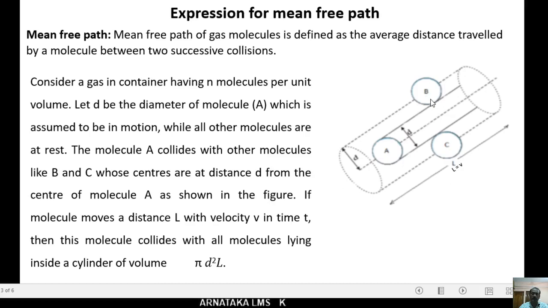The molecule B is at a distance d from the center of molecule A. Similarly, the molecule C is also at a distance d from the center of molecule A.